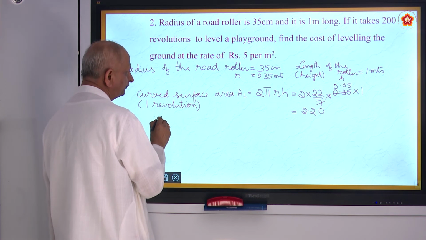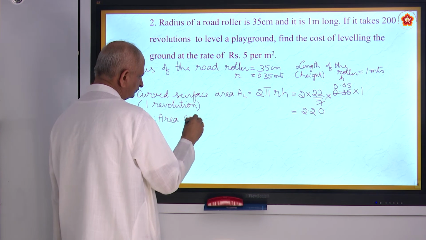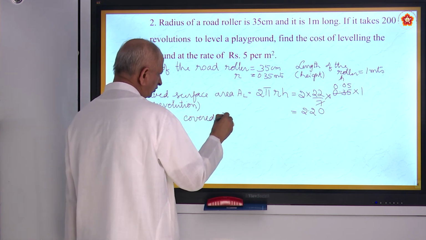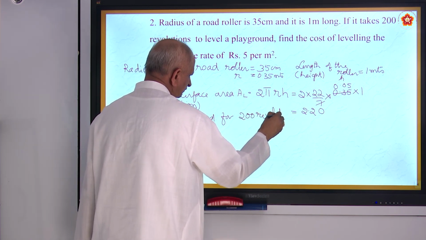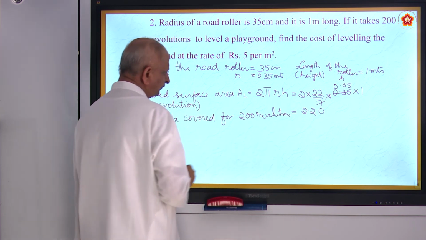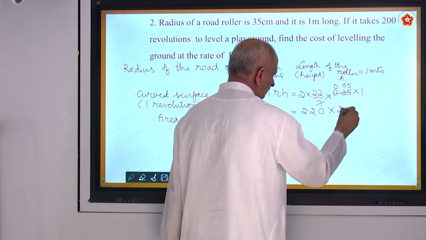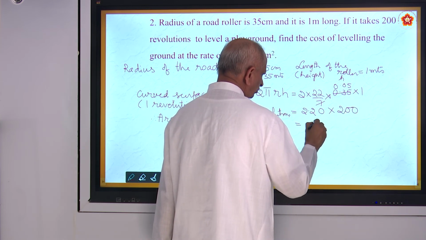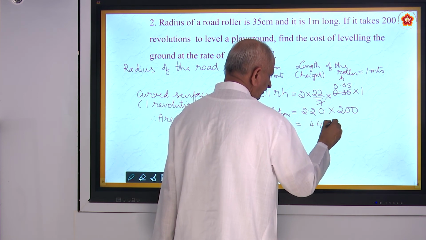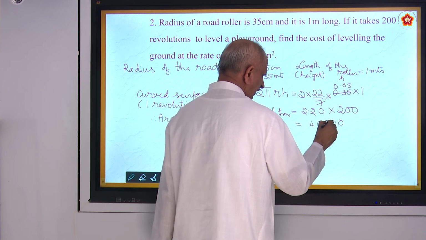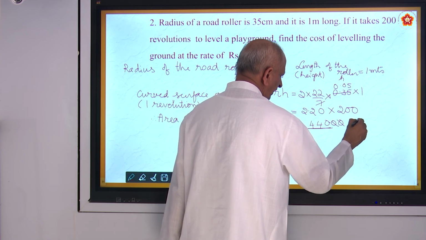Therefore, area covered for 200 revolutions. So for one revolution so much, into 200. That will be 2 to the 4, 2 to the 4, and you have 3 zeros here. So you cancel that. So much of 440 square meters.